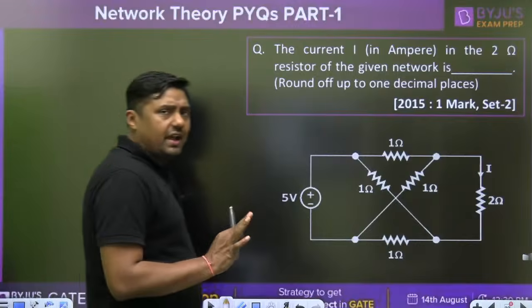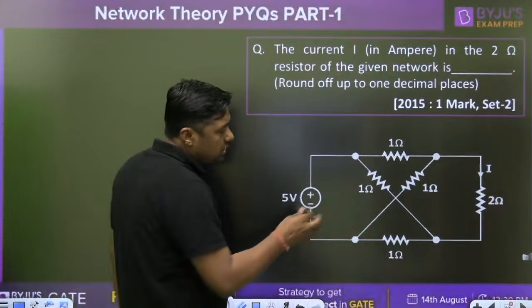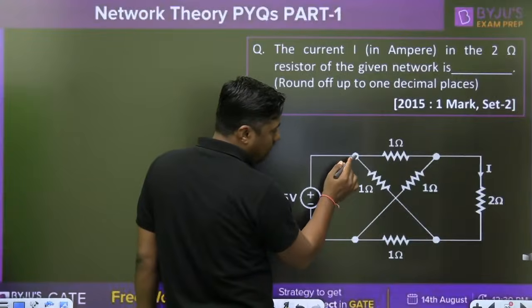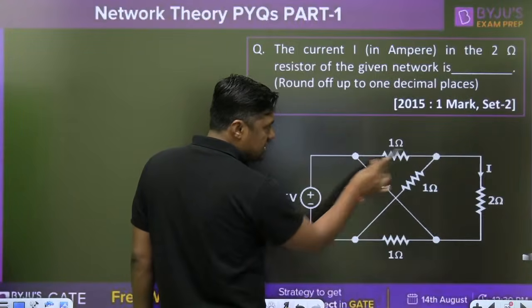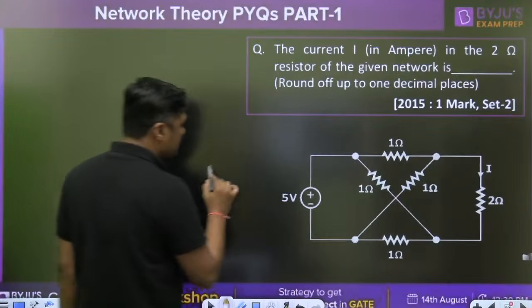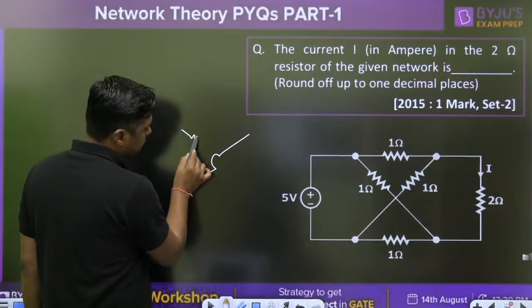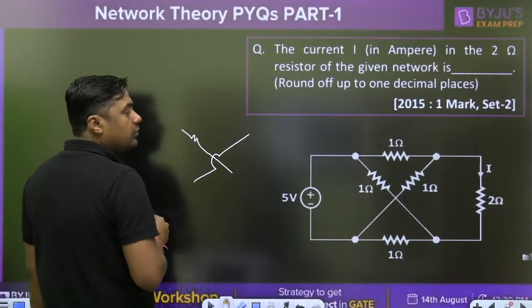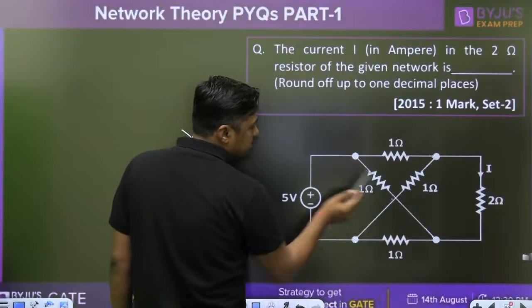In this diagram, watch carefully. This is not connected here, no? Where a big dot is given, it means it is connected. There is no connection, no jumpers. Normally we draw like this, and if the dot is not given, it is not connected.